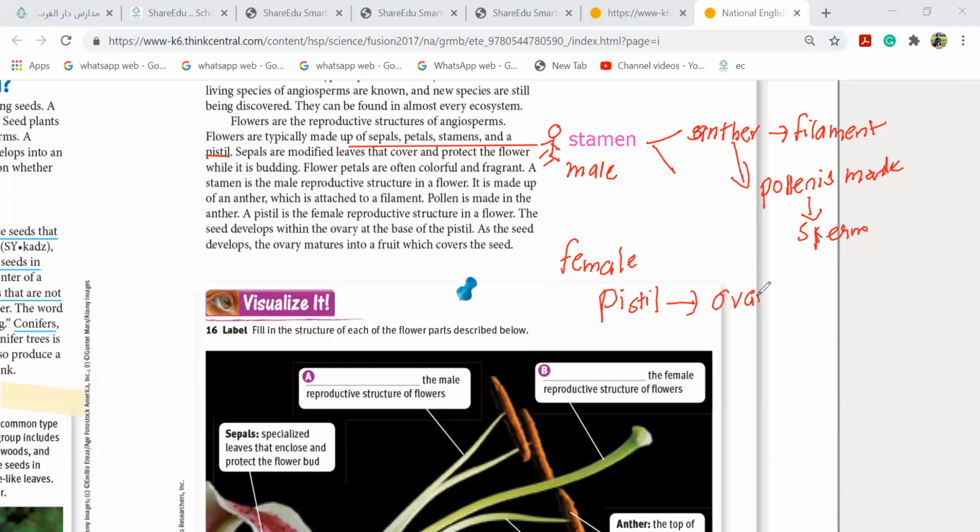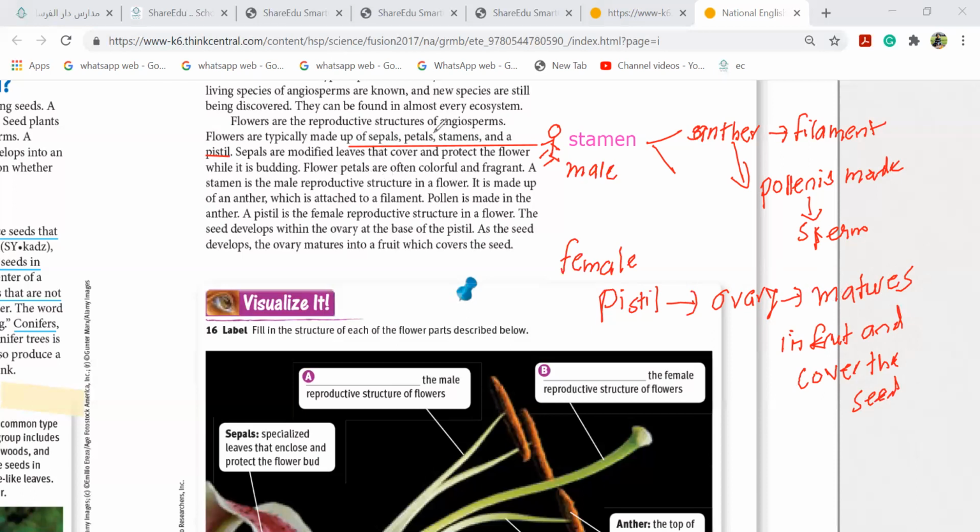The ovary is developed at the base of the pistil. As the seeds mature, this ovary matures into fruit and covers the seed. For example, girls, the flesh of the apple is the ovary that is covering the seed inside.